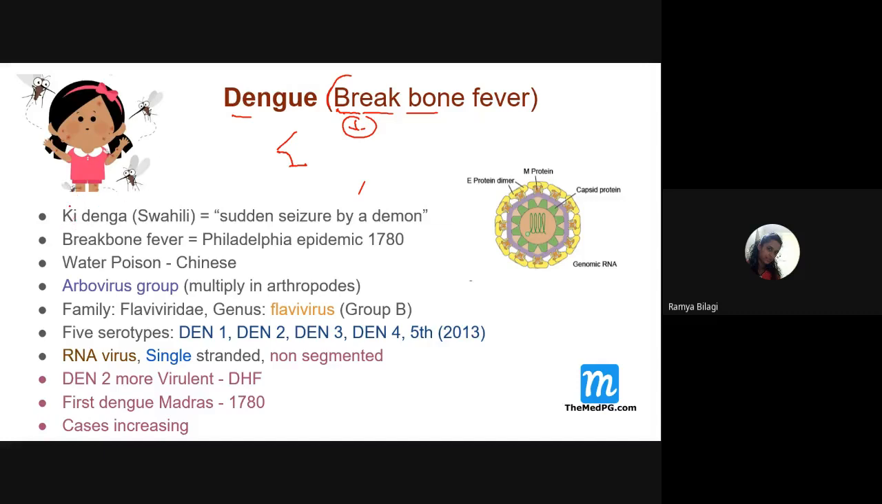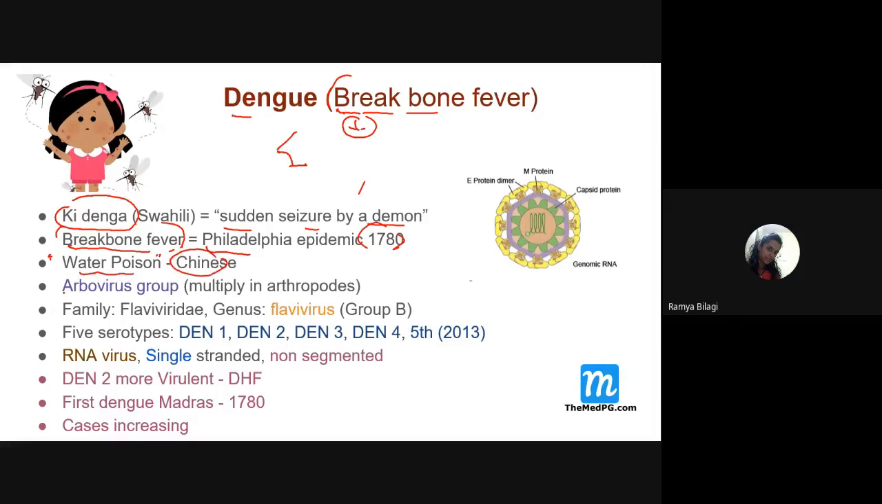And the word dengue is basically an African word, a Swahili word, which means a sudden seizure by a demon. And the word breakbone fever was actually termed after an epidemic of dengue in Philadelphia in 1780. And dengue is also called as what? Water poison, according to the Chinese.